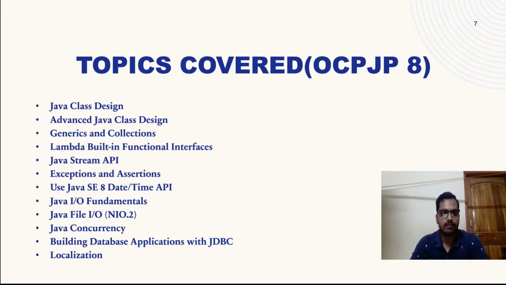All right. Then we're going to see lambdas, which is one of the most important topics. Lambdas and built-in functional interfaces like supplier, consumer, and everything. Then we are going to see the Java Stream API, right? Very, very important. Exceptions and assertions. Then we are going to dig deep into the Java date and time API. We will just touch upon the topic for the OCA, but in the OCP it really explodes a lot. Then we are going to see the IO fundamentals, input, output, file stream, input stream, and everything. Java file IO, NIO2. Then Java concurrency, building database applications with JDBC, and localization is another topic, right? That is the one.